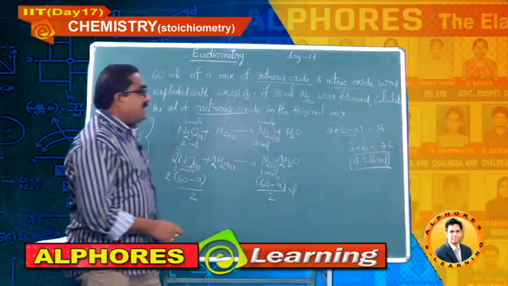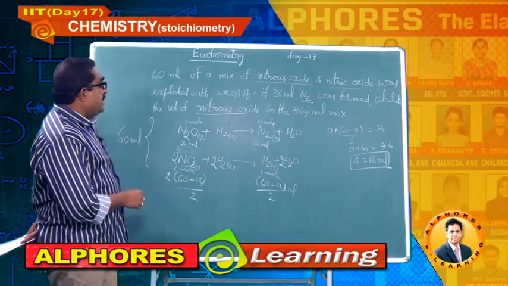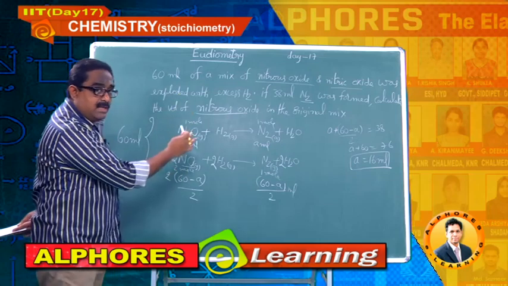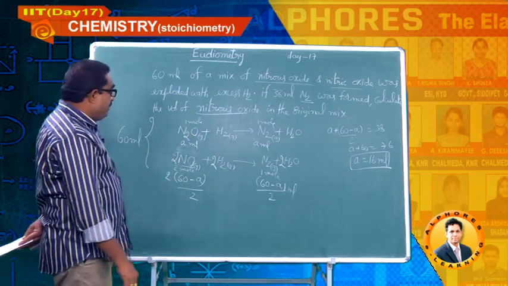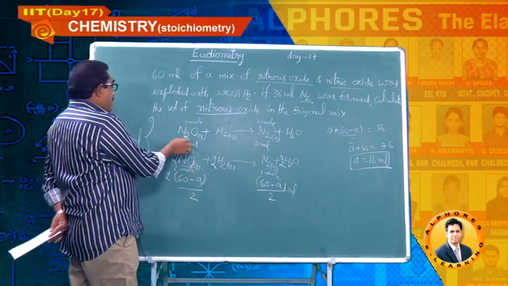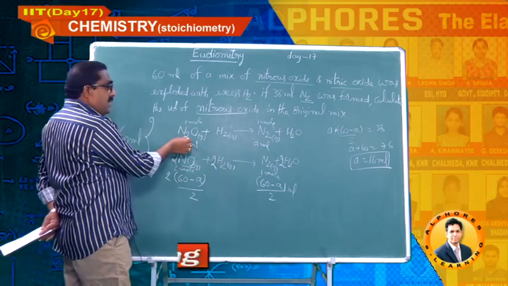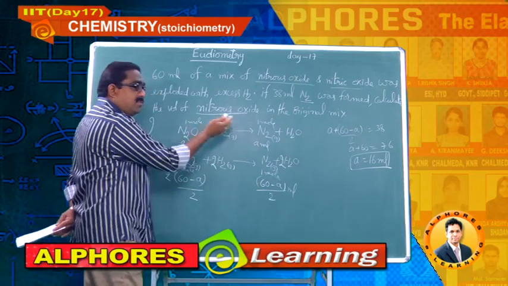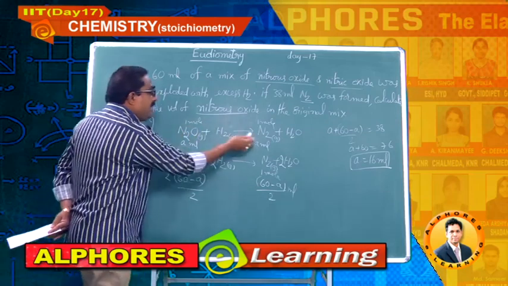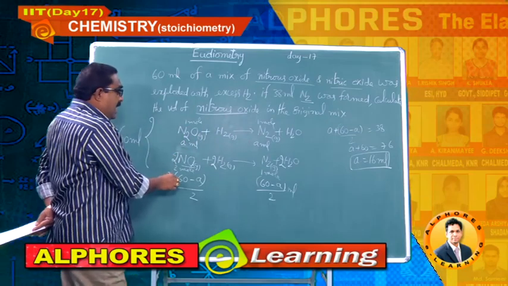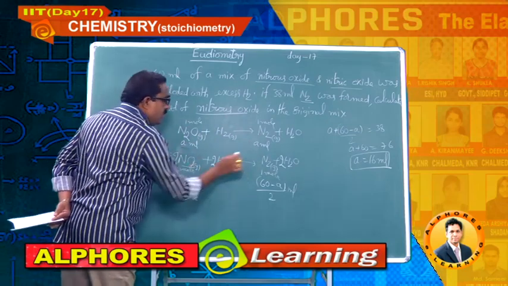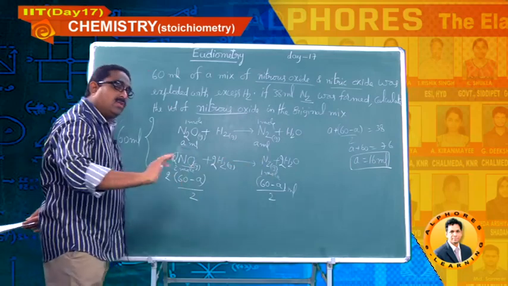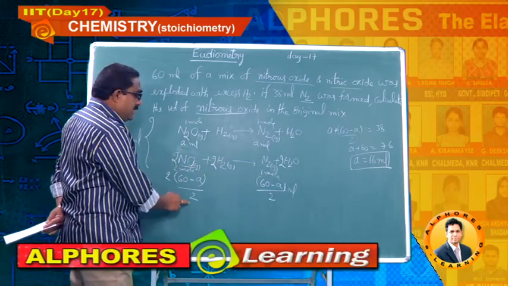Let me explain once again, students. This is a mixture of two oxides, nitrous and nitric. I have written the balanced chemical equations. A ml out of 60 I have taken here, so the other becomes 60 minus A. 1 ml gives 1 ml because the mole ratio is 1:1. So A ml gives A ml. Here the mole ratio is 2:1, so I made this 60 minus A as 2 parts, 2 into (60 minus A) by 2.